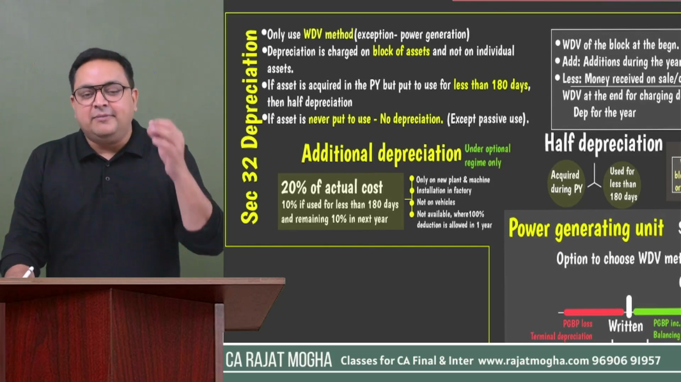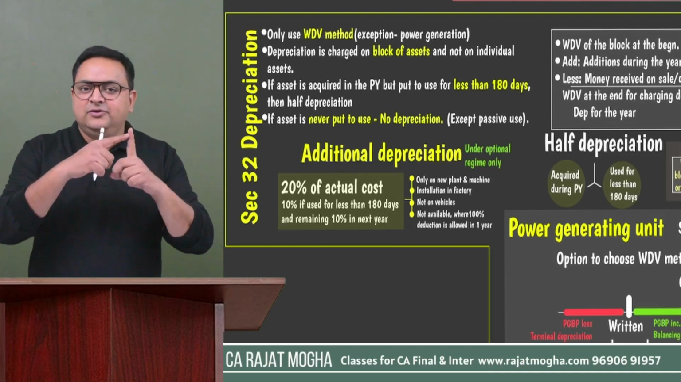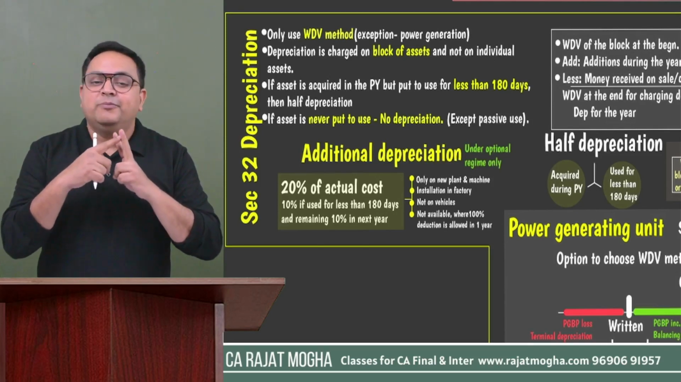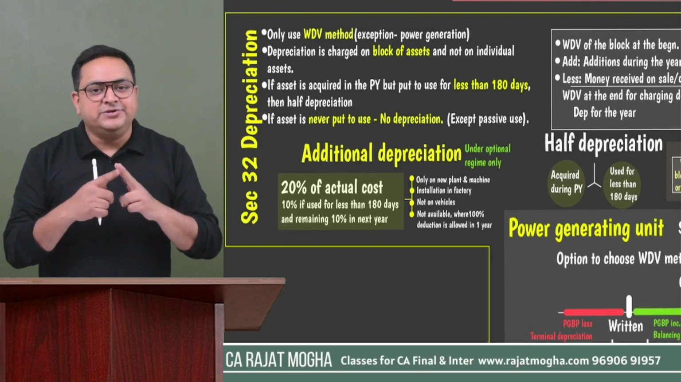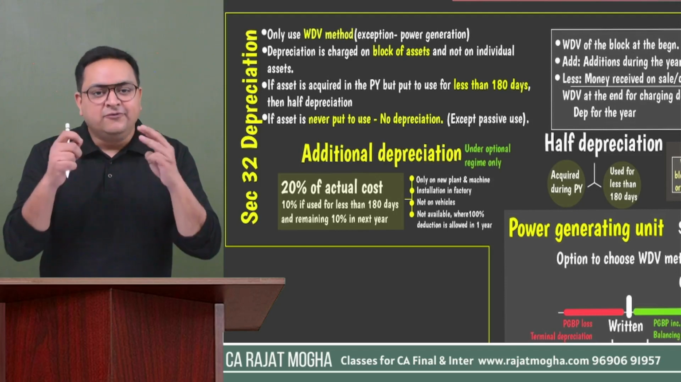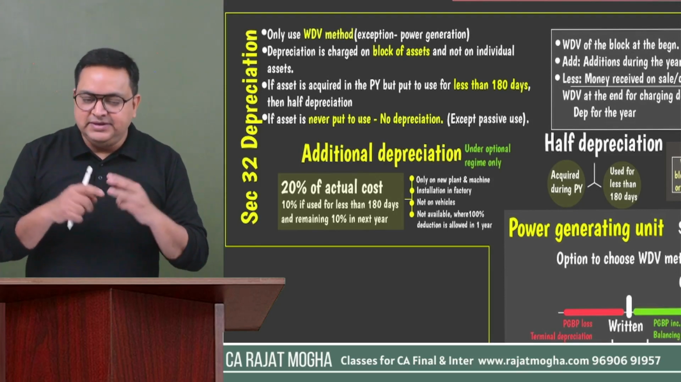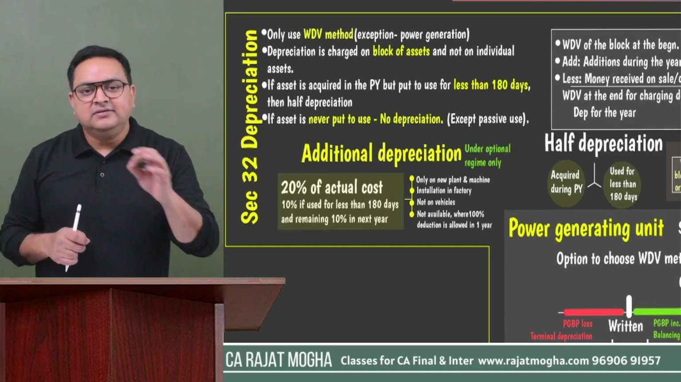First of all, it is applicable only for assessees who are into manufacturing business. Second point is that it is available only on plant and machinery, not on building, not on furniture, not on any other thing. Third thing, it should be used in the factory, in the production process. It should not be vehicles or ships or airlines or aircraft.